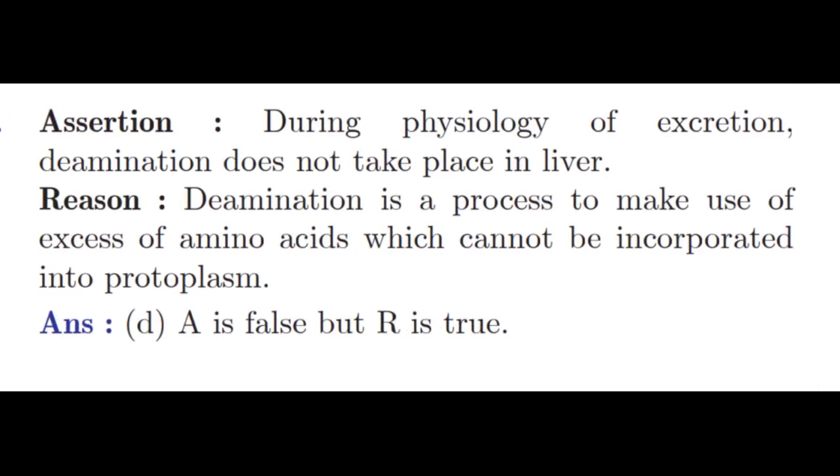Assertion: during physiology of excretion, deamination does not take place in liver. Reason: deamination is a process to make use of excess of amino acids which can't be incorporated into protoplasm. Of course, deamination means what? It is a process of making use of excess amino acids. So it's nothing related with the liver. So A is false and R is true.